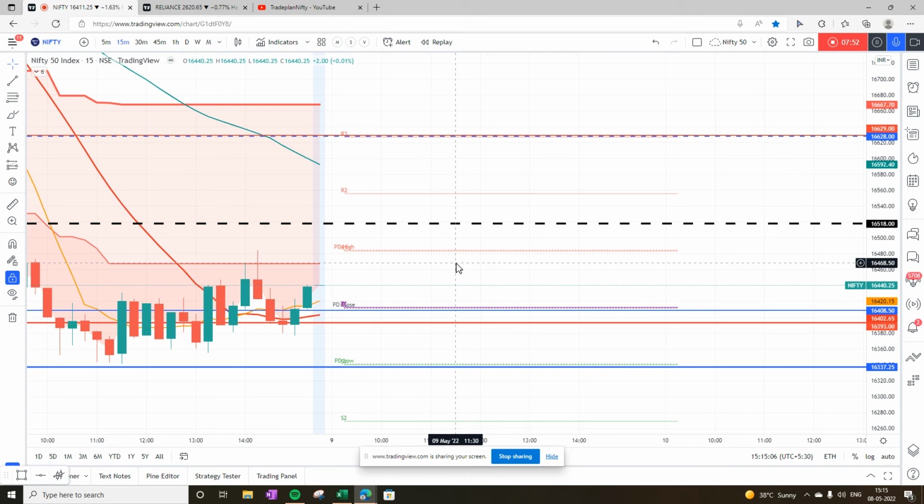So the idea for Monday is sell on rise with a stop loss at 16,470. If 16,470 is broken, then enter with a target of 16,630 on the buy side. And then at 16,630, one can also short it if you can find a reversal candle to take another deep move as a swing trade.